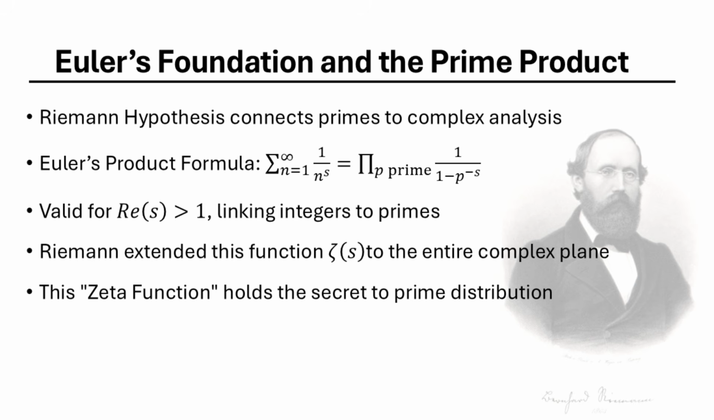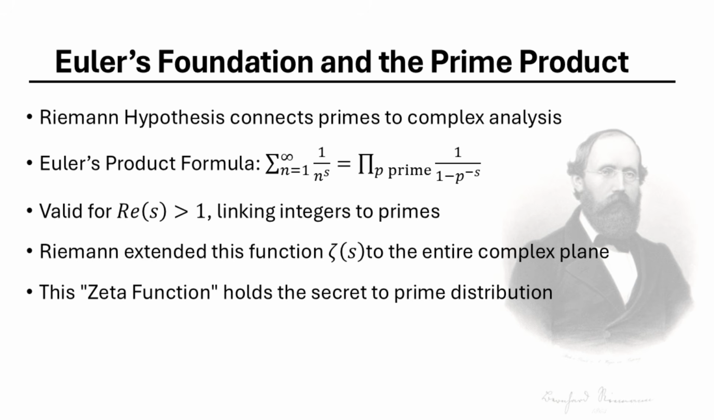To understand Riemann, we must start with Leonhard Euler. Euler discovered a beautiful identity. He showed that the sum of 1 over n to the power of s, for all integers n, is exactly equal to the product over all prime numbers p of 1 divided by the quantity 1 minus p to the power of negative s. We call this the Euler product.